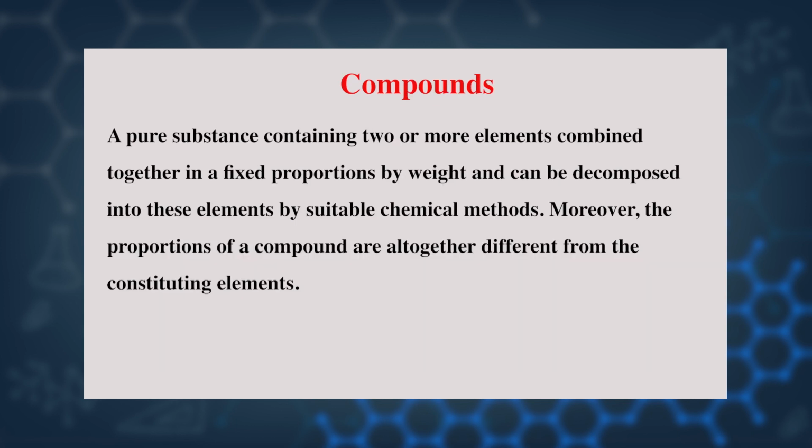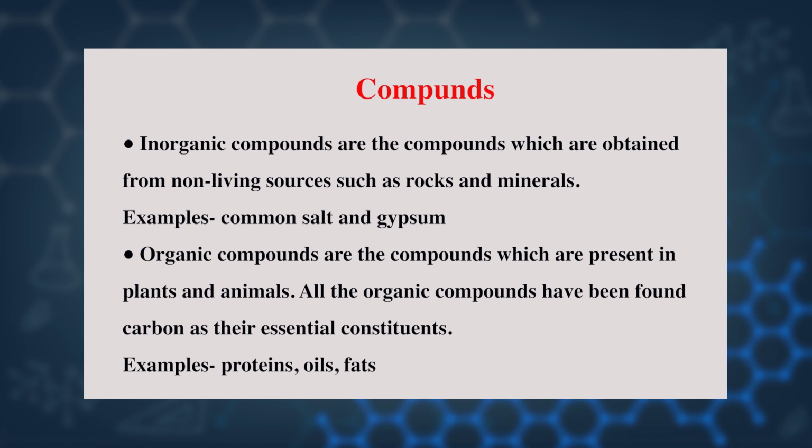Compounds: a pure substance containing two or more elements combined together in fixed proportions by weight, which can be decomposed into these elements by suitable chemical methods. Moreover, the properties of a compound are altogether different from the constituent elements. Types of compounds. There are two types of compounds, inorganic compounds and organic compounds.